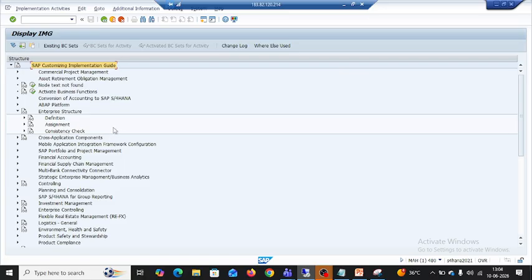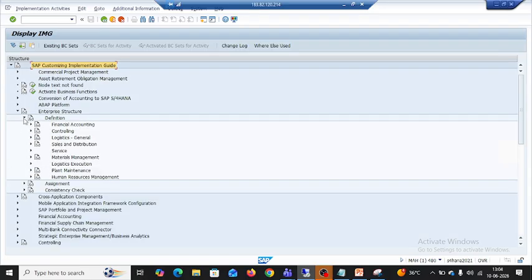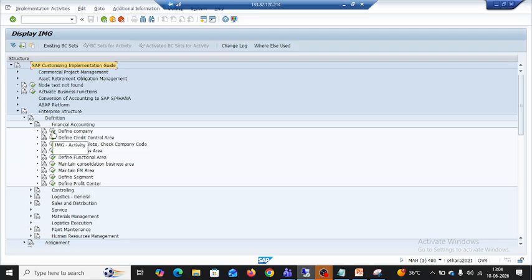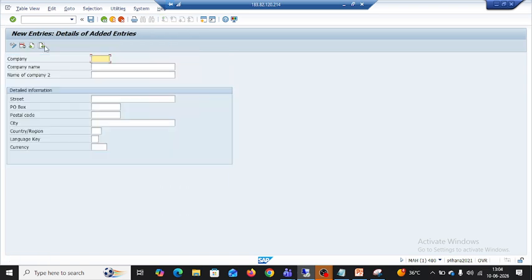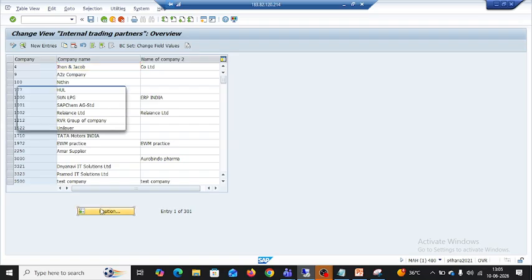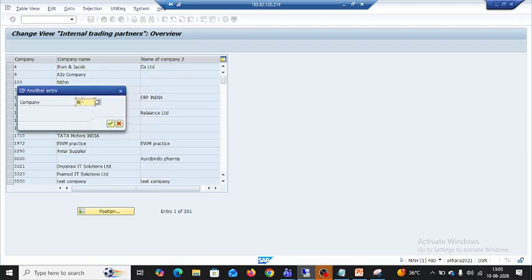For creation of the company, first we have to go to the enterprise structure and then definition. As I mentioned, company and company code come under financial, right? So we have to go to financial and then define company. As this is a new company creation, we have to click on new entries, and you mention REWM.